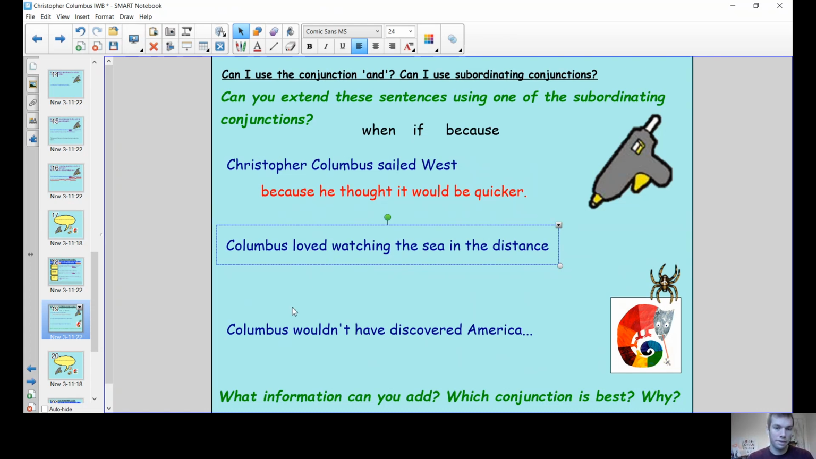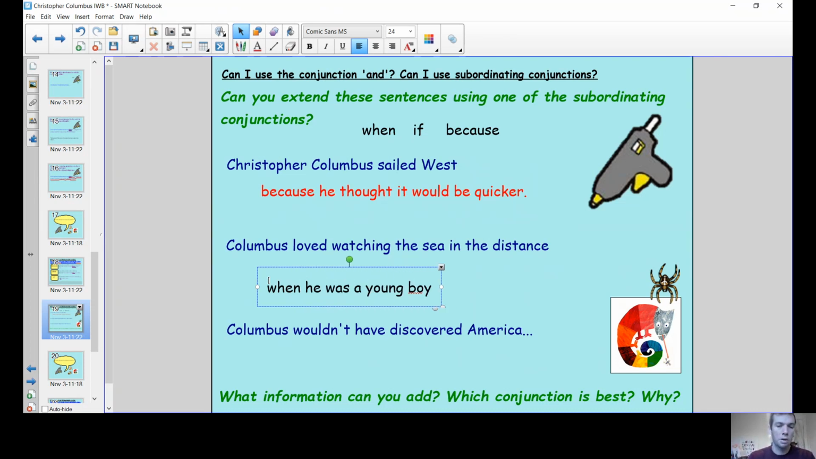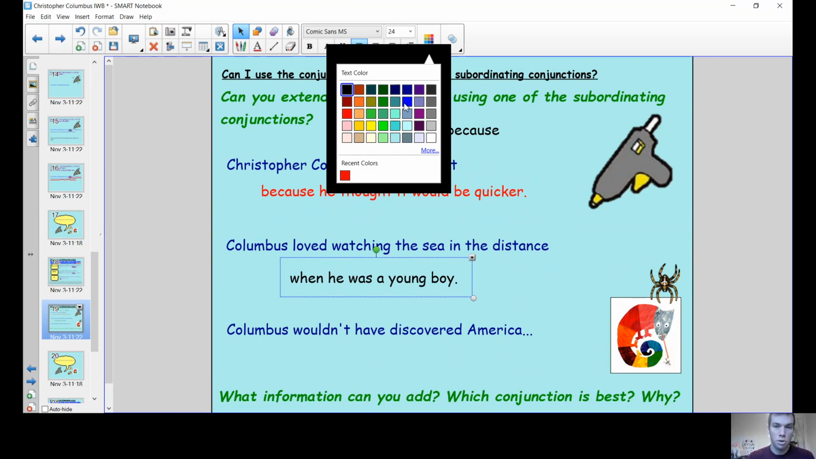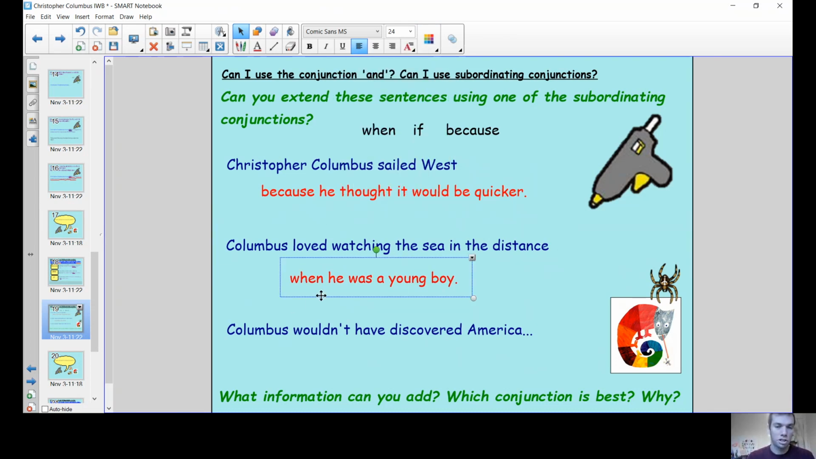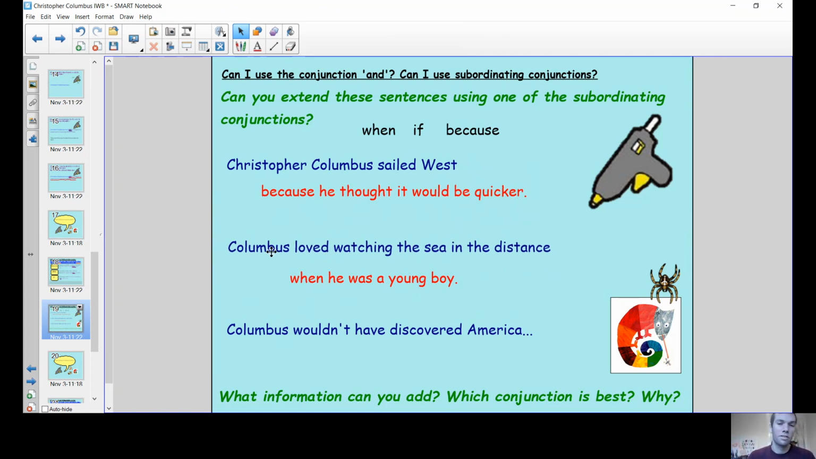So let's find out if I can use "when". When he was a young boy. Now I know that from the story of Christopher Columbus, so it's the truth, and I've used the conjunction "when" to add more detail. Columbus loved watching the sea in the distance when he was a young boy. Just to do another check again, does this make sense on its own, "when he was a young boy"? Or what happened when he was a young boy? We only know the what if we read our first independent clause as well.